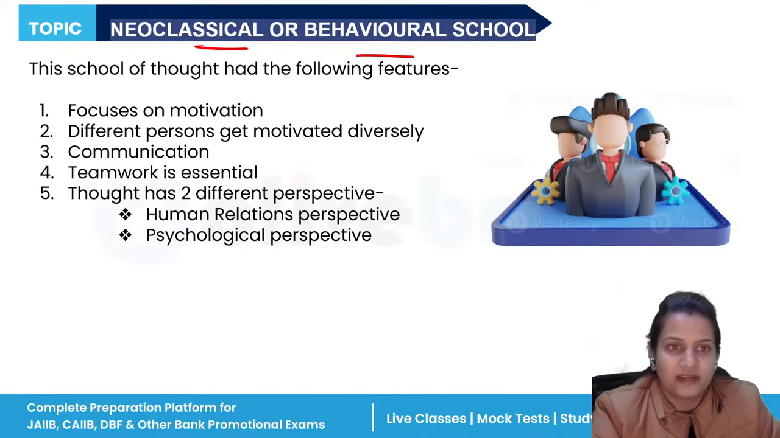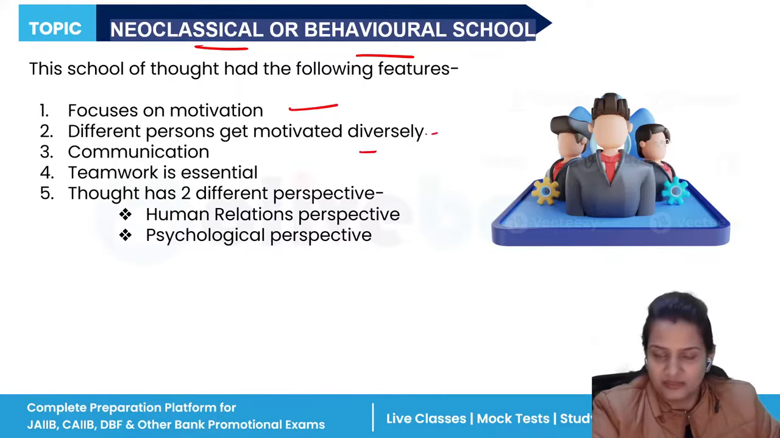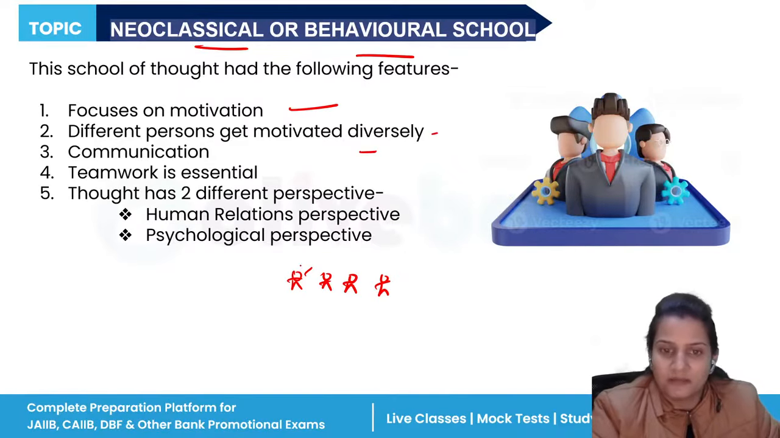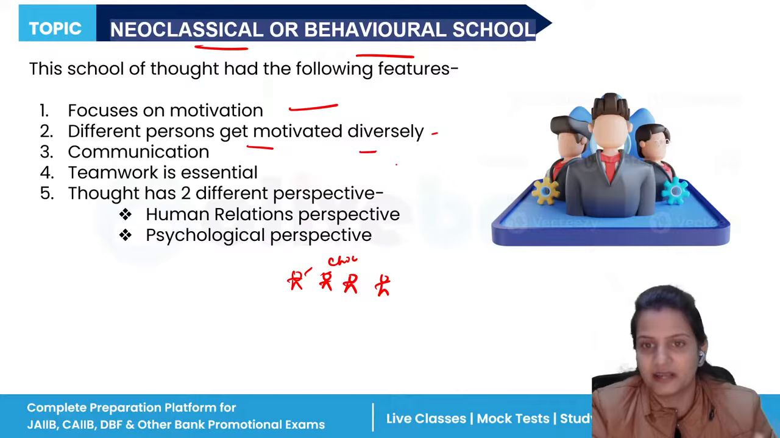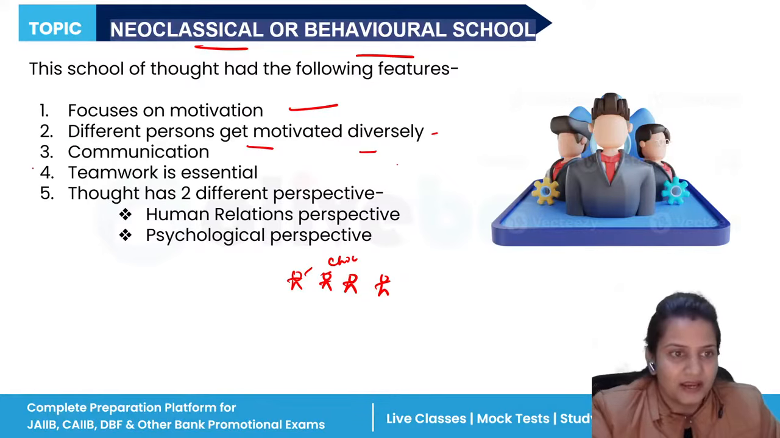In neoclassical or behavioral school, they talk about motivation. They say that different persons get motivated differently. For example, there are different students in the class. Some students might get motivated by a new bicycle if his father says, if you bring good marks in your class, I will buy a bicycle for you. Another gets motivated with chocolate. His father says, if you bring good marks, I will buy a packet of chocolate for you. In the same way in an organization, different persons get motivated by different levels of needs. Teamwork is there.